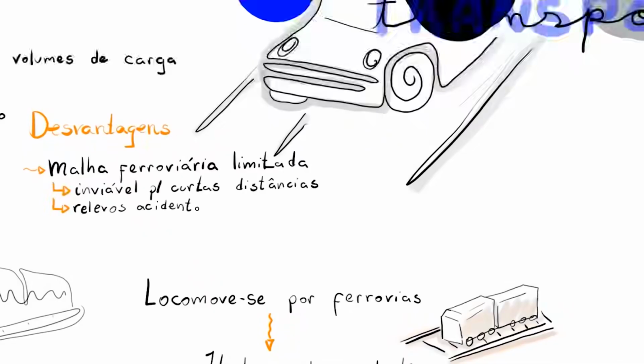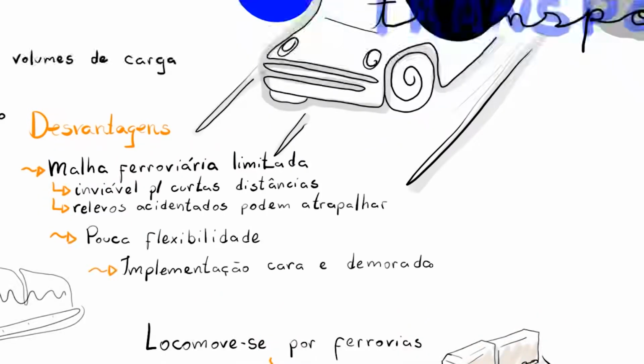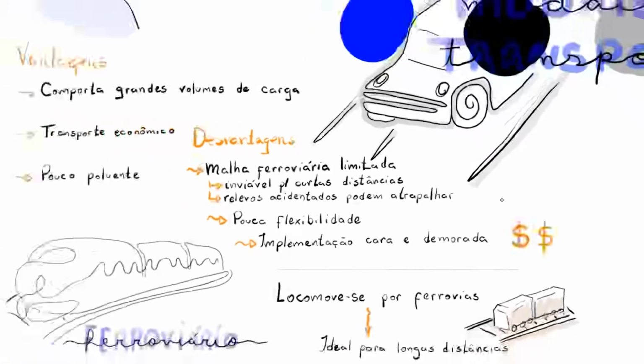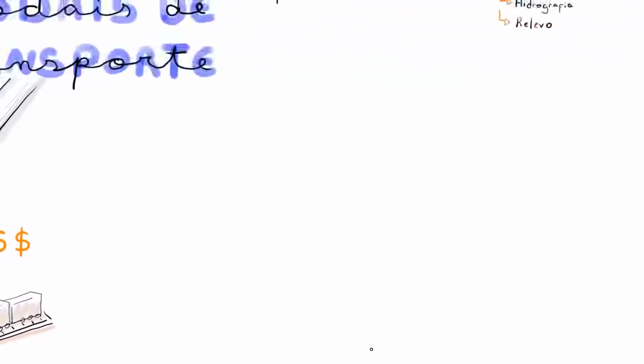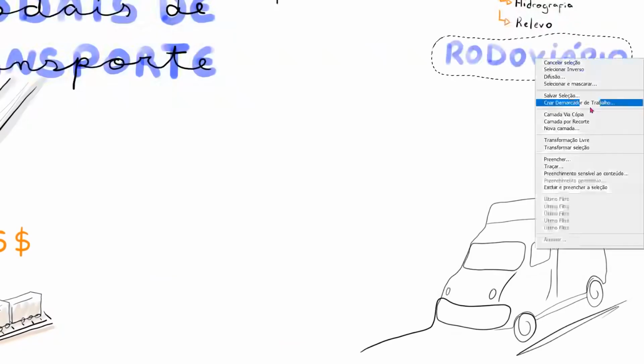Besides that, another limiting factor for this mode is the terrain. Since it's quite complex, the construction of railways in very uneven terrains makes its implementation expensive as well as time-consuming. Another negative factor of this mode is its lack of flexibility, because it follows the tracks, so it doesn't have the flexibility that, for example, trucks or buses have. That's why it's important to integrate rail transport with road transport, which we will see now.